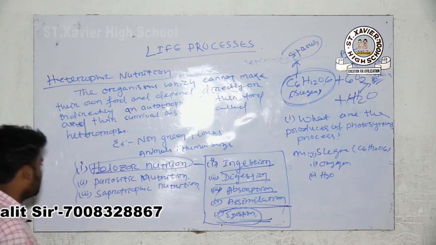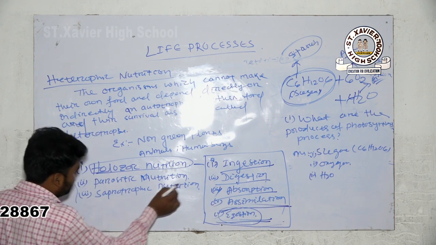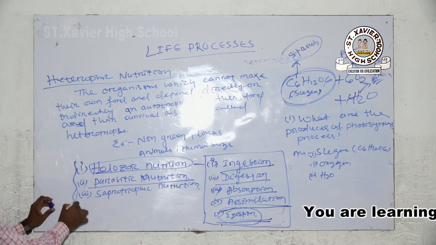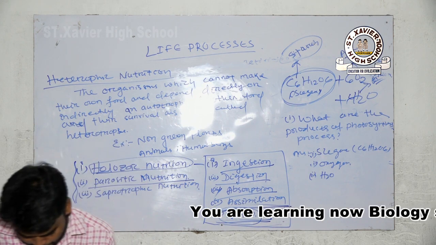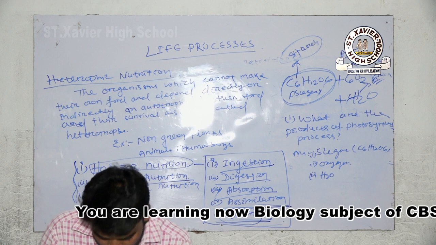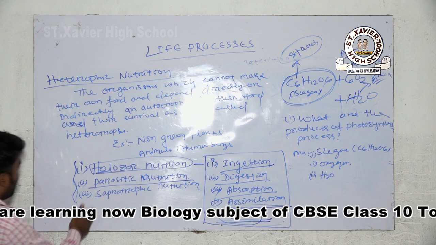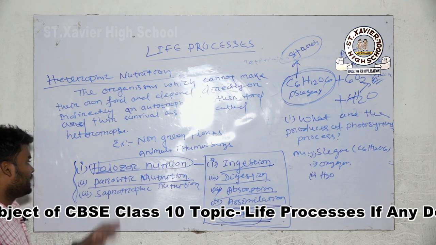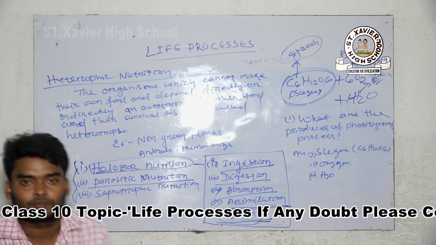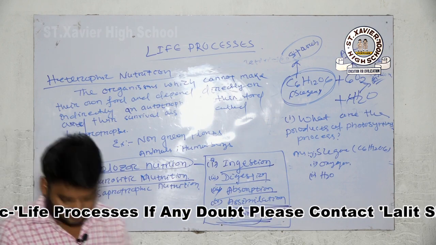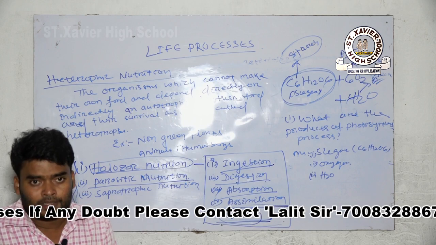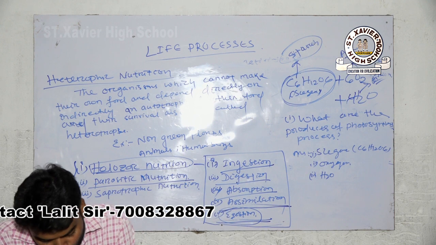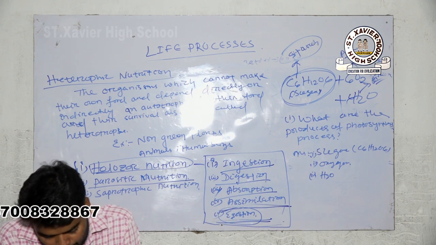Okay. Next is your parasitic nutrition. Parasites are living organisms that obtain their food from other living organisms, which may be plants or animals.